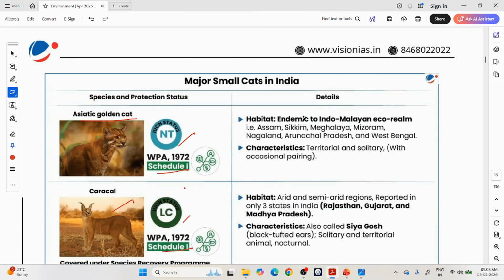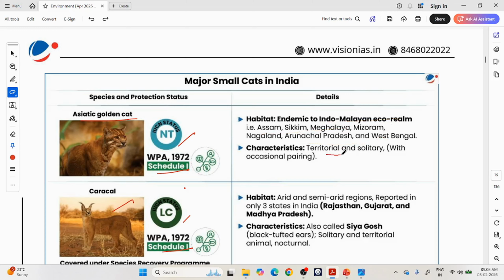Because questions are also being asked, you can see the habitat also, like this Asian golden cat, you can see Indo-Malayan eco realm, that means our northeast to this Thailand, Cambodia, that region, okay. So from our northeast, West Bengal to this Thailand, Cambodia, Vietnam, this is the Indo-Malayan eco realm, okay.